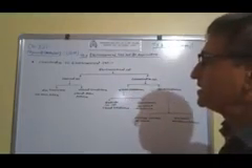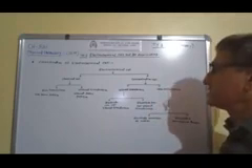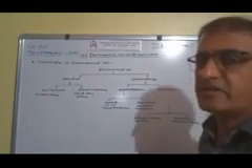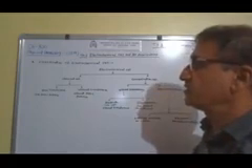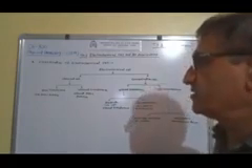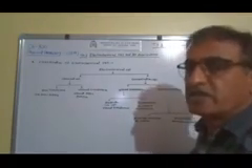Electrochemical cells are classified into two main types. First is the chemical cell and another is the concentration cell. First, we know that a chemical cell is nothing but the cell in which chemical energy is converted into electrical energy by means of chemical reaction. Here we will get the electrical energy.